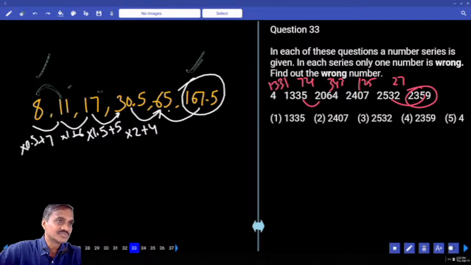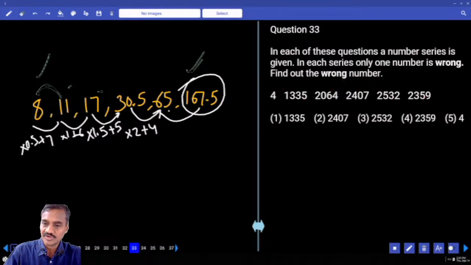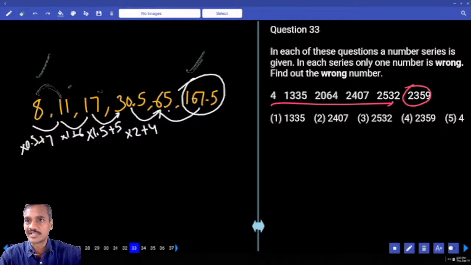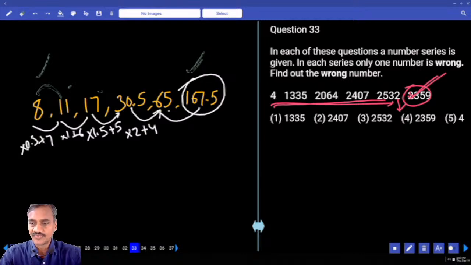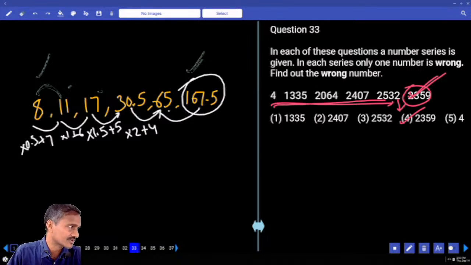Now if you observe here, till this one all the numbers are in the increasing order and then suddenly in the decreasing order. Can that happen? No, hence it is the choice. So no need to check this one at all. Are you getting this or not? Till this one, all the numbers are in the increasing order. Suddenly the number has decreased. The other one is plus, it is minus. This is the odd one, choice 4. Is it required or not? Not required at all.